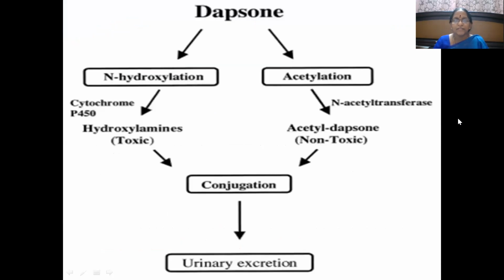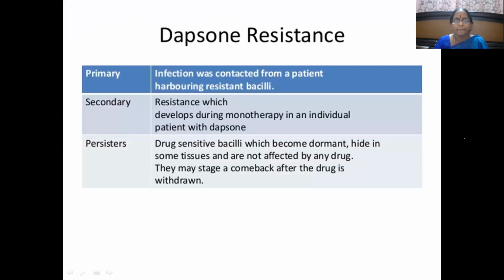You can see in this diagram, dapsone goes through acetylation and N-hydroxylation. Non-toxic products like acetyl dapsone are released, and toxic products like hydroxylamines are released. Both of them get conjugated, and then the conjugated products are excreted through urine.